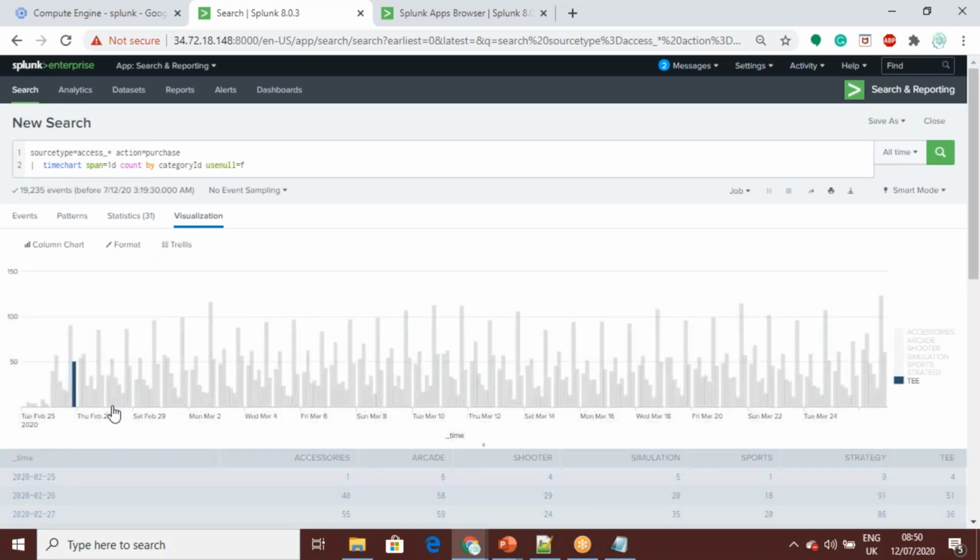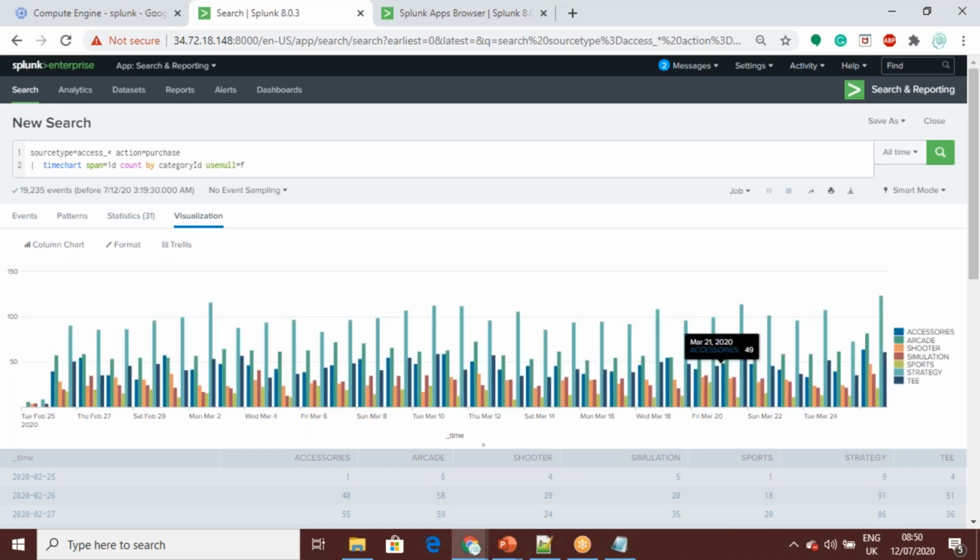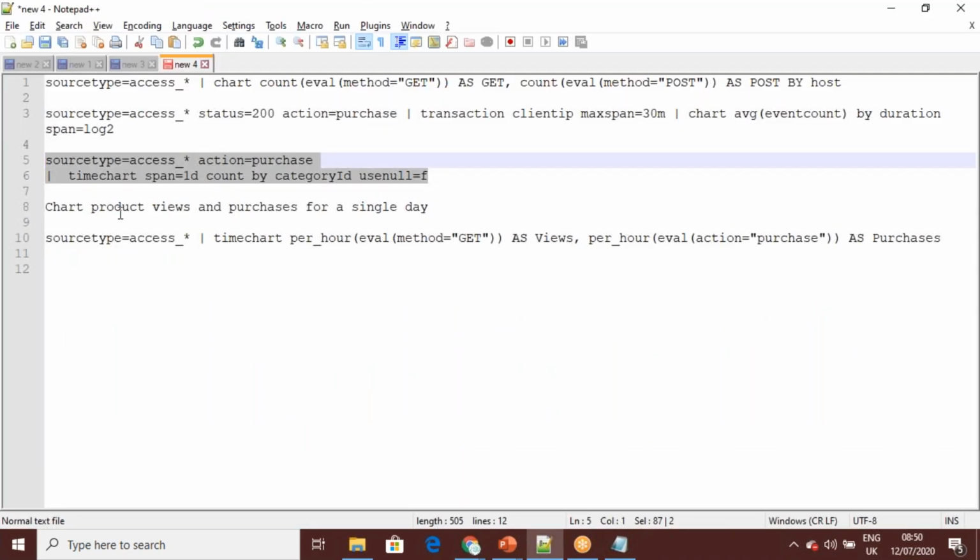Basically, in each different format, you can find out anything you want to see. Next, I can chart product. I'm just going to generate a chart of product views and purchases for a single day.